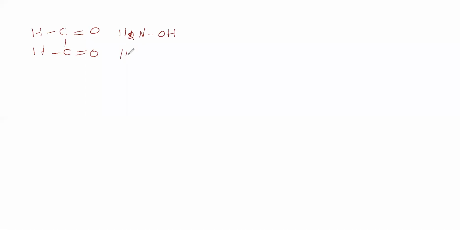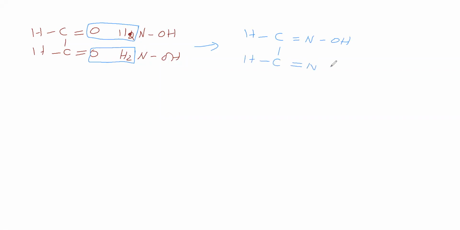So two hydroxylamines we considered. Now the carbonyl compound reacts with hydroxylamine and water is eliminated. Two water molecules are eliminated. After the elimination of water, what remains is HC double bond NOH, single bond CH double bond NOH.